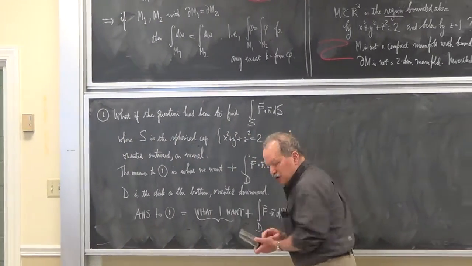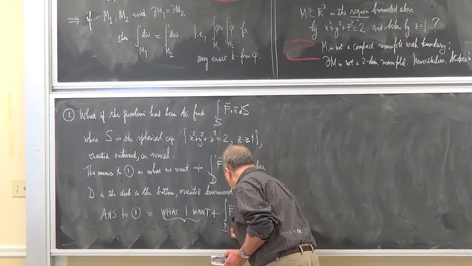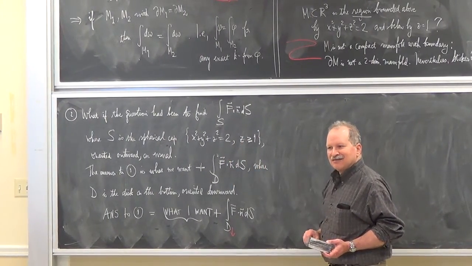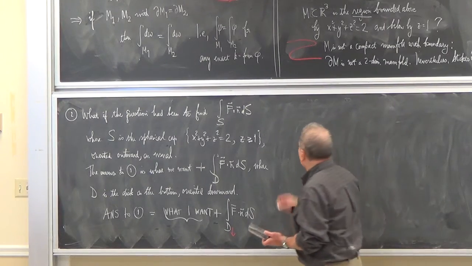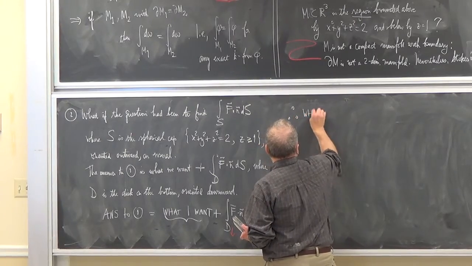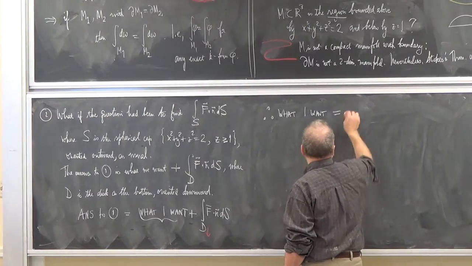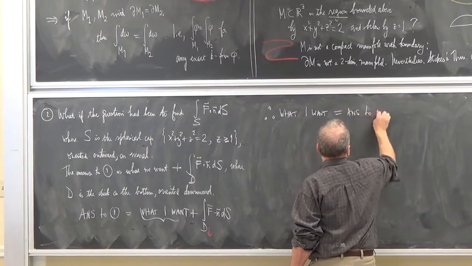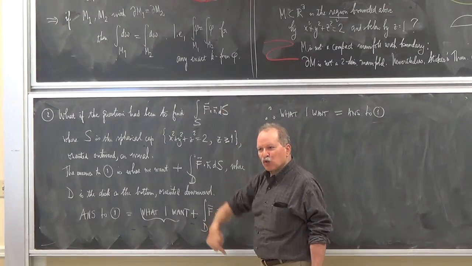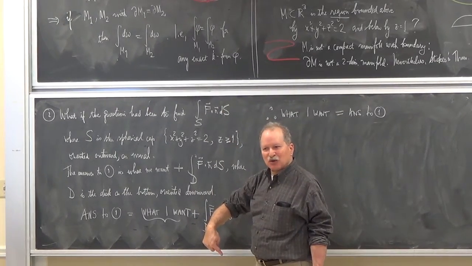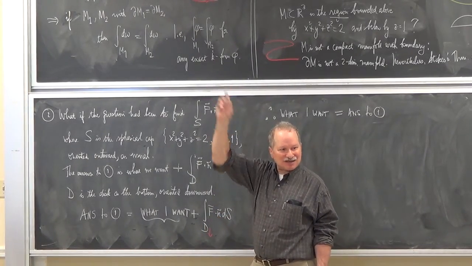And let me just remind you that it's going downward by putting a little arrow saying I'm orienting it downward, just to remind you. So therefore, what I want is the answer to 1 minus what comes downward out of the disk, in other words, plus what goes upward across the disk.